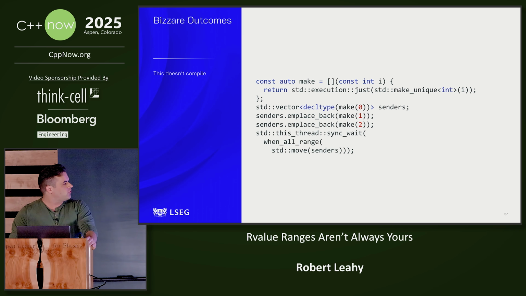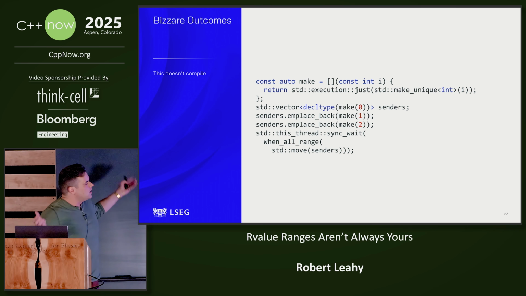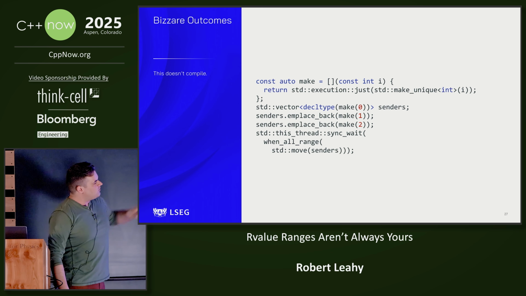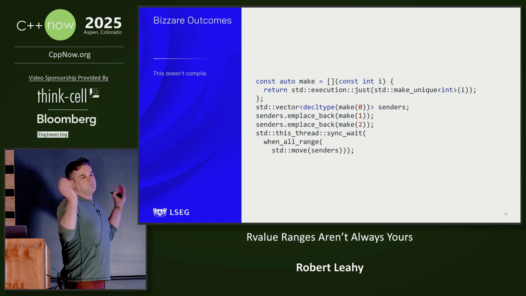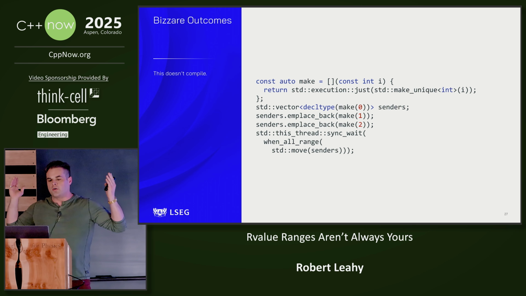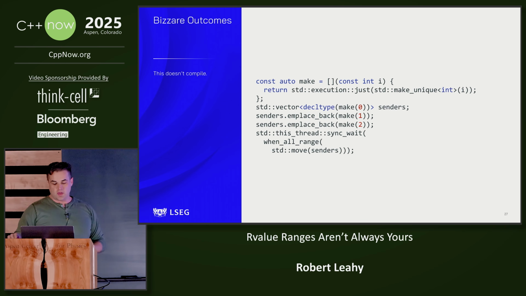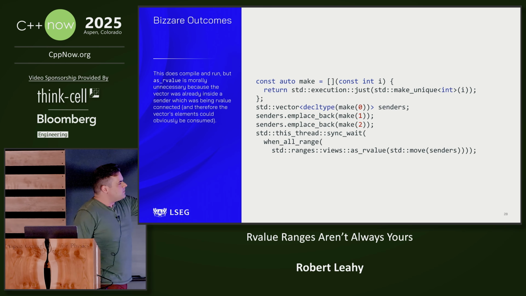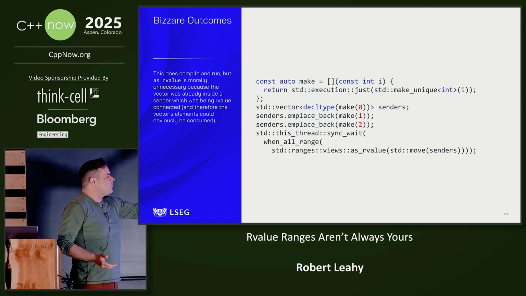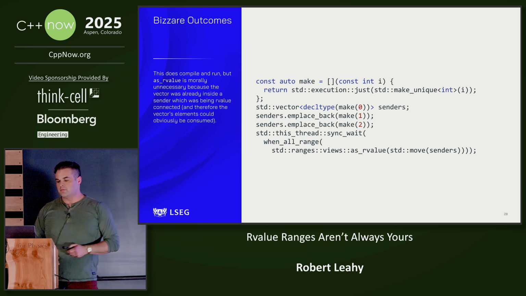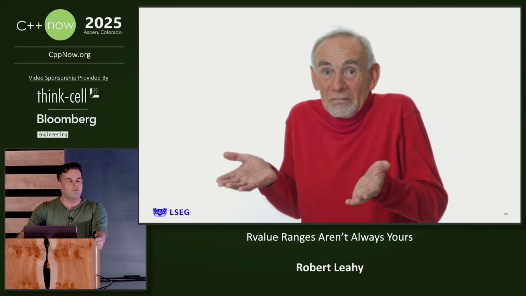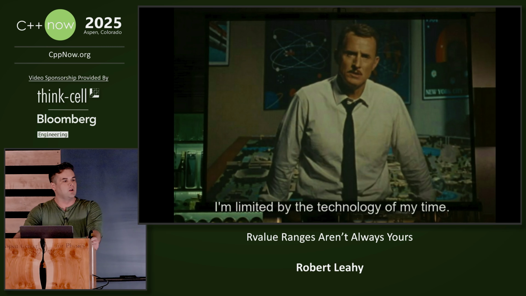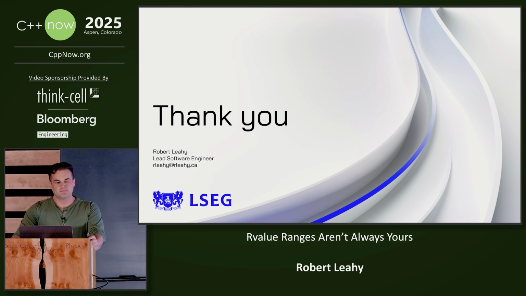We're going to have code that looks like this, which doesn't compile for no reason. I own that vector. It's in a when all range sender. The when all range sender is being connected as an R value, but we can't possibly glean information about whether or not we can steal the contents from this range. We instead need to manually communicate information the type system already has by adding as R value ourselves. It's unfortunate, but maybe this is just the way ranges work. For now, unfortunately, I'm limited by the technology of my time.